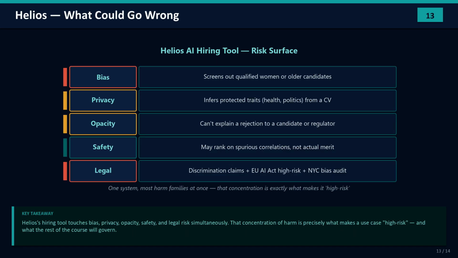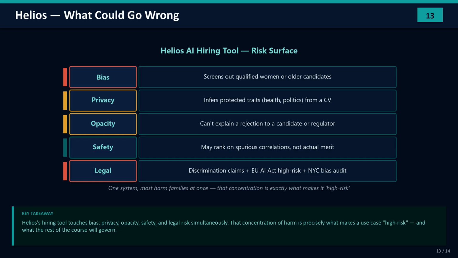Let's bring this home to Helios and its hiring tool. Put it on a risk table and watch how many harms it touches at once. Bias: it could screen out qualified women or older candidates. Privacy: it might infer protected traits from a CV. Opacity: it may be unable to explain a rejection to the candidate or to a regulator. Safety: it could rank people on some spurious correlation that has nothing to do with job performance.